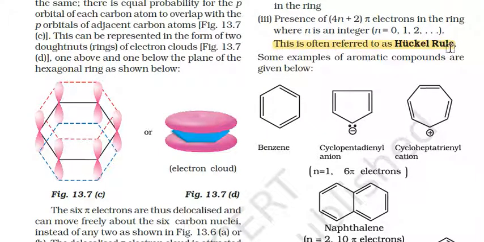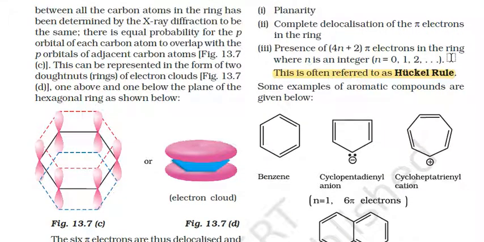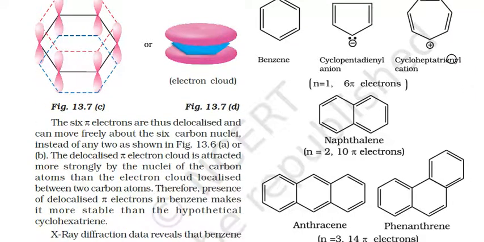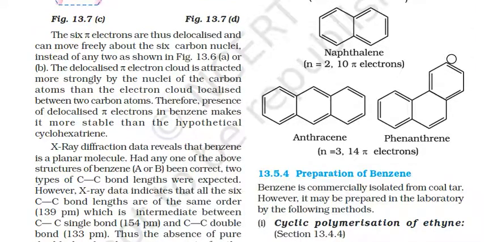Other than benzene, the cyclopentadienyl anion or the cycloheptatrienyl cation are also aromatic rings. Similarly, naphthalene, anthracene, phenanthrene, etc. are all also aromatic compounds.